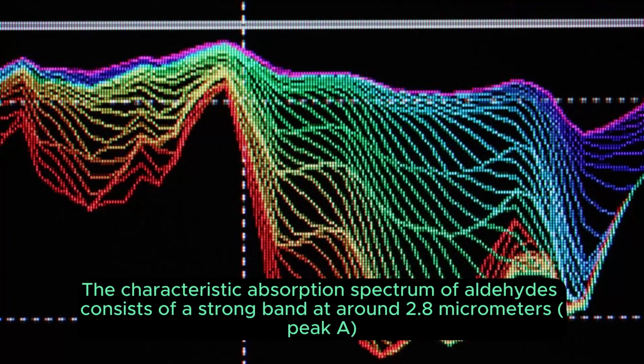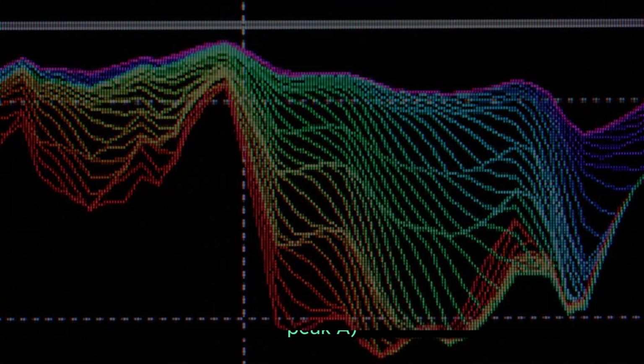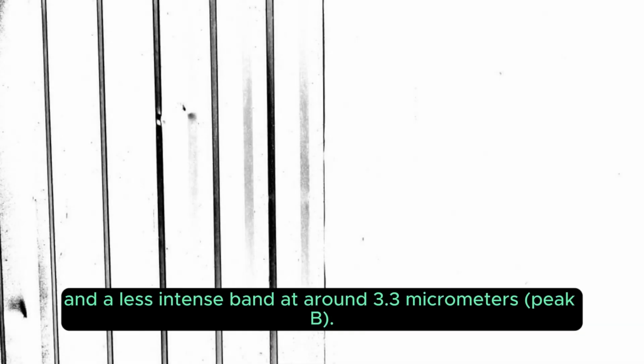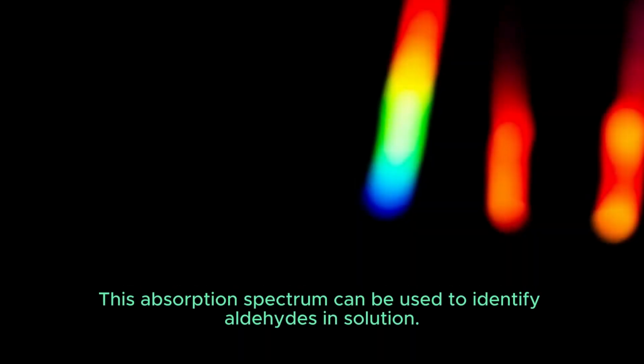The characteristic absorption spectrum of aldehydes consists of a strong band at around 2.8 micrometers, peak A, and a less intense band at around 3.3 micrometers, peak B. This absorption spectrum can be used to identify aldehydes in solution.